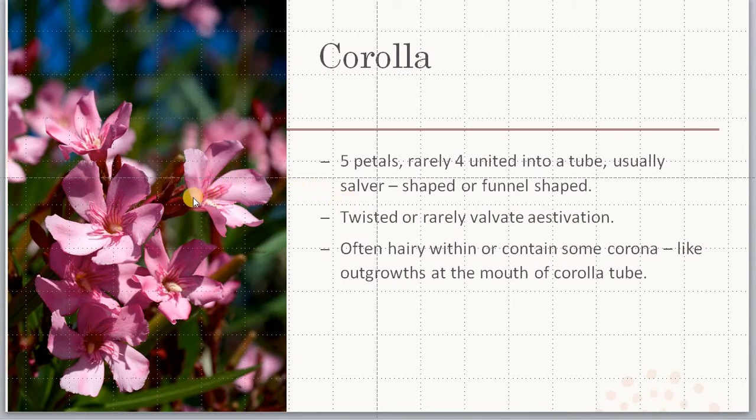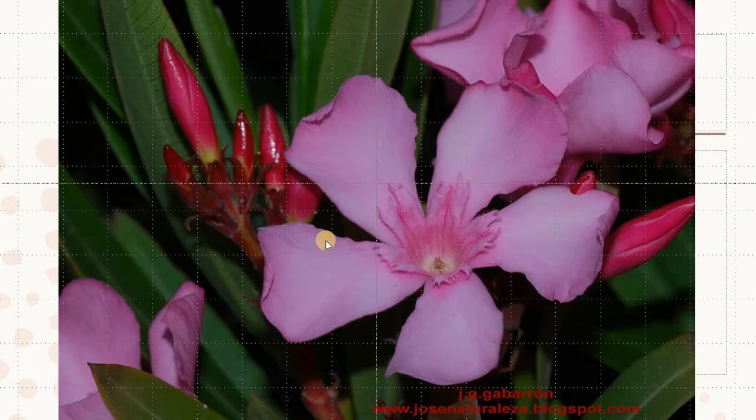Often within the corolla tube or above the corolla tube, we can see outgrowths like this. These are the outgrowths at the mouth of the corolla tube, and these outgrowths are called corona, or corolline corona. In some plants, these corolline coronas are hair-like structures.